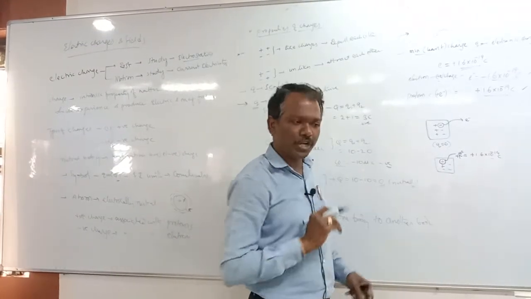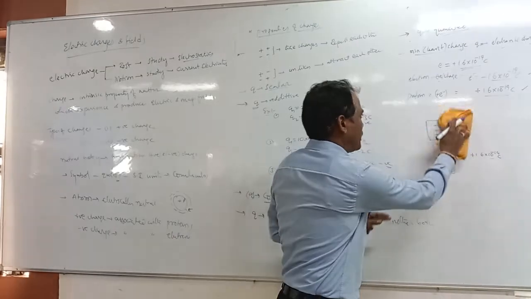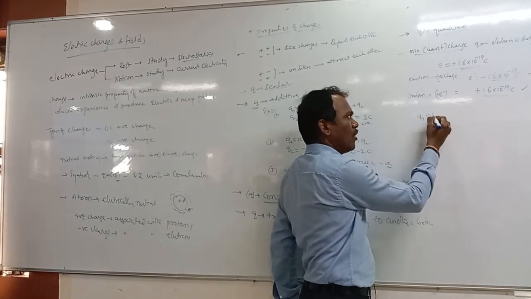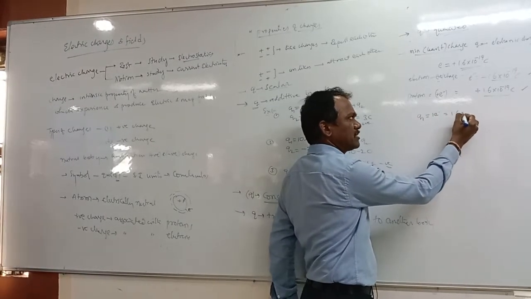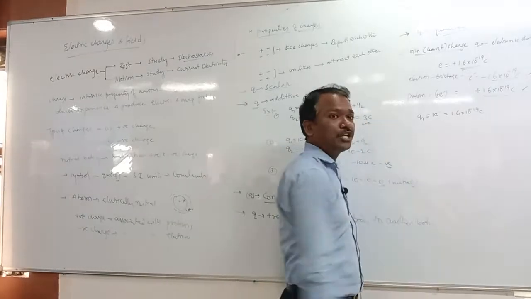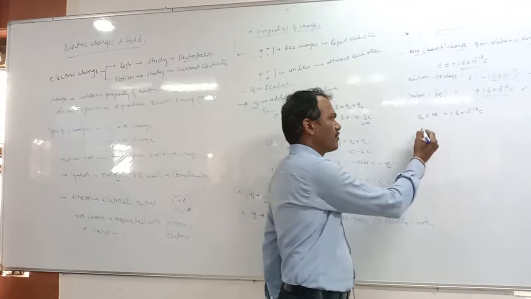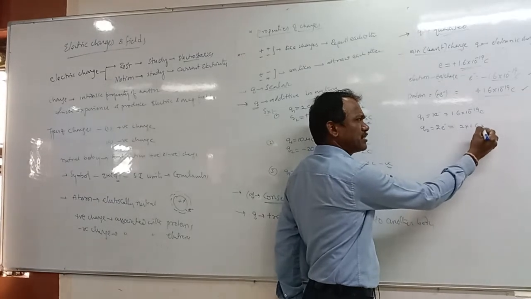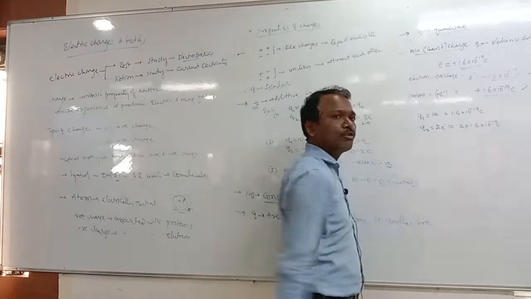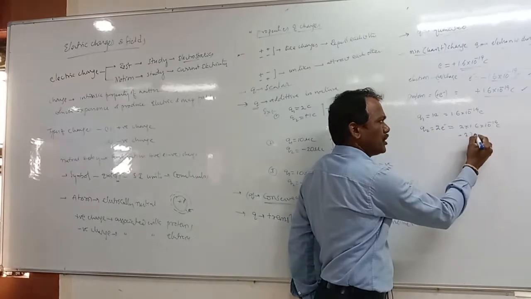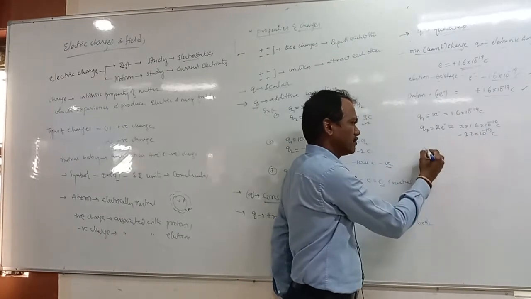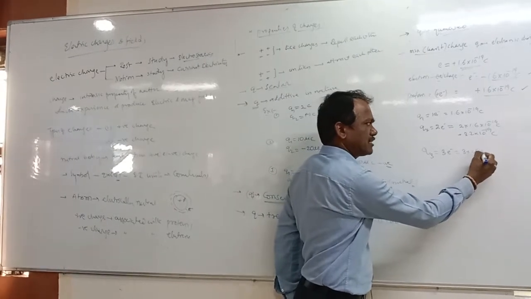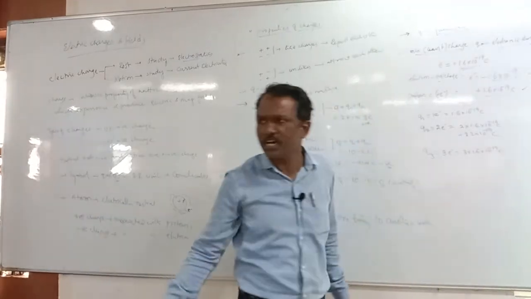Means if any body has charge, microscopically we can get 1 electron of charge, 1.6 into 10 to the power of minus 19 coulombs, or else 2 electrons of charge, that is 2 into 1.6 into 10 to the power of minus 19, that is 3.2 into 10 to the power of minus 19 coulombs, or 3 electrons of charge, 3 into 1.6 into 10 to the power of minus 19 coulombs of charge.